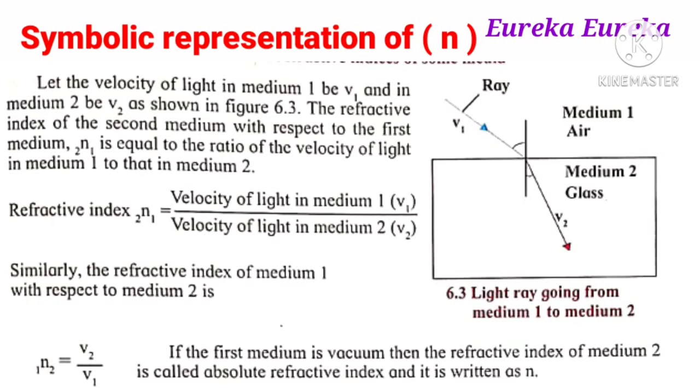And if the first medium is vacuum, then the refractive index of medium 2 is called the absolute refractive index, and it is written as the refractive index of the first medium with respect to the second, equal to v2 upon v1.